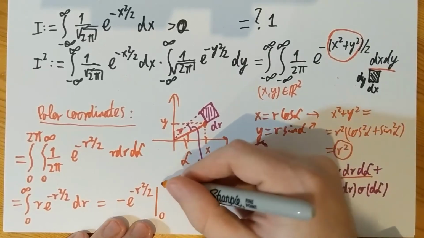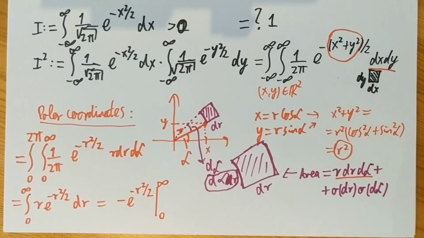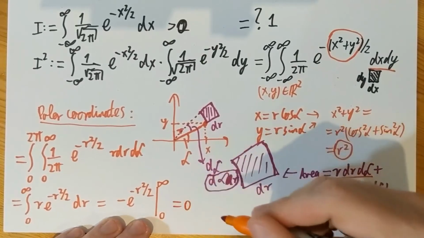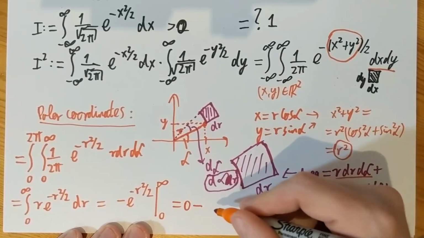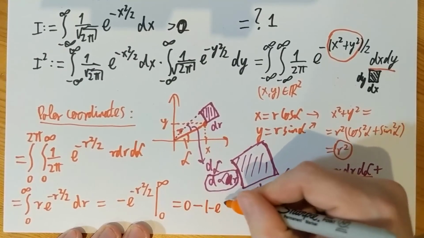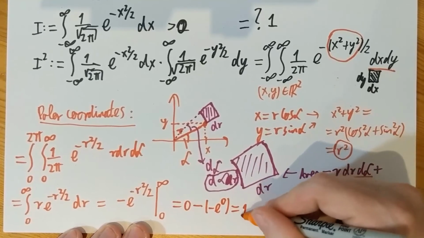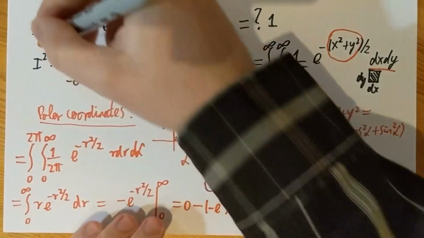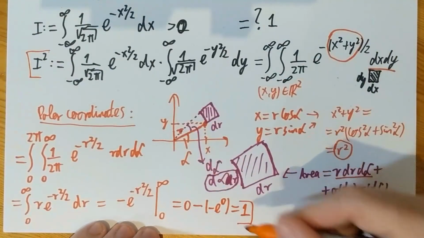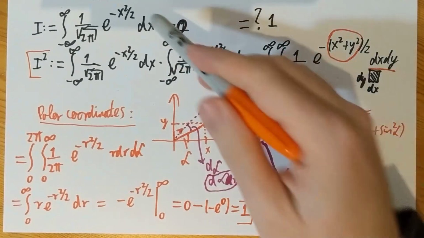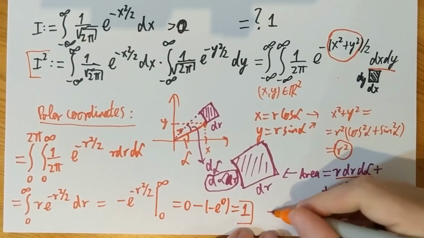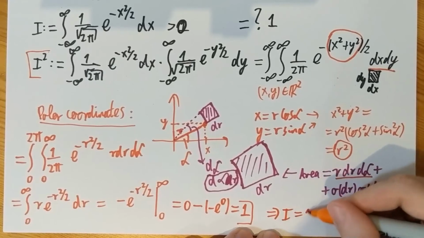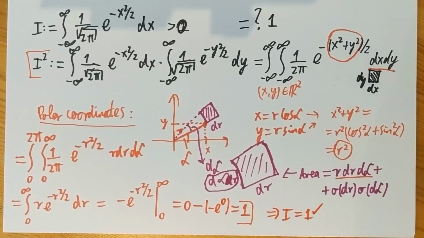So all I need to do is look at this number at infinity, the limit at infinity, and the limit at 0. At infinity it is 0. At 0 I have to subtract the negative of e to the 0, which is exactly 1. And so the integral squared is 1, and my integral is a positive real number, so that implies that the integral itself must be 1, and the standard normal density is indeed a density.